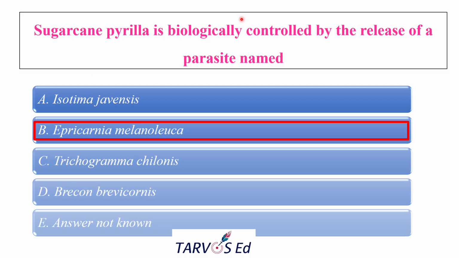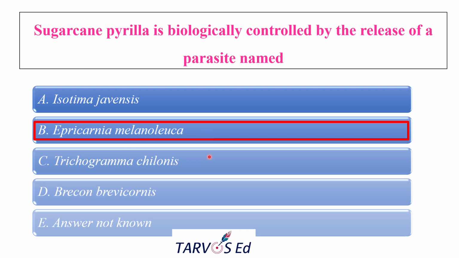Please remember one thing, this particular parasite is not a hymenopteran. It is not like the other parasitoids. Parasitoids in general make us think of wasps or hymenopterans, which usually lay their eggs on the host.